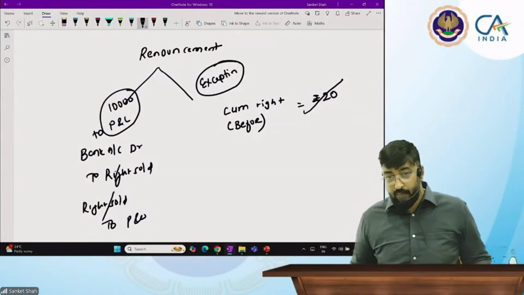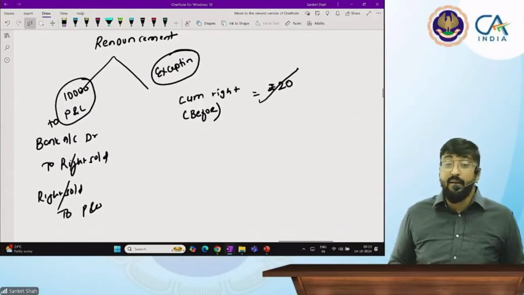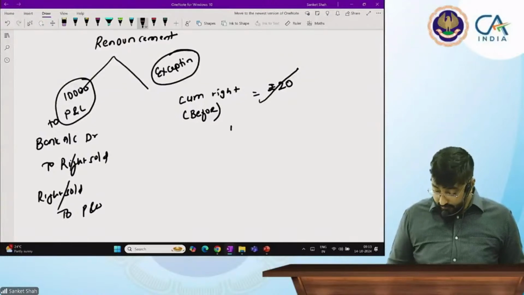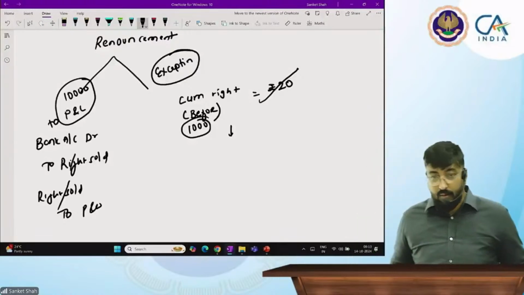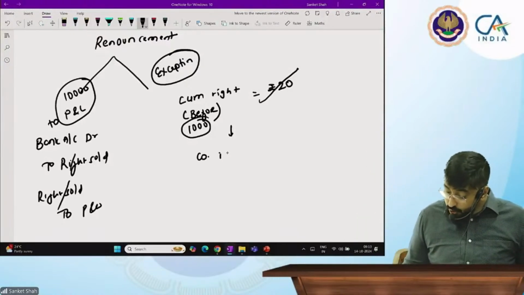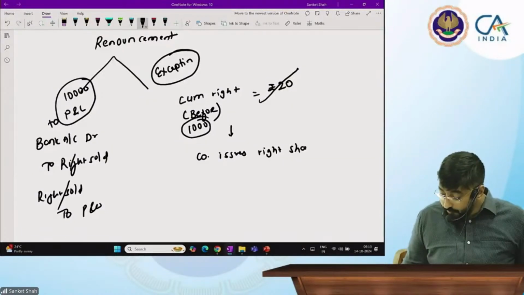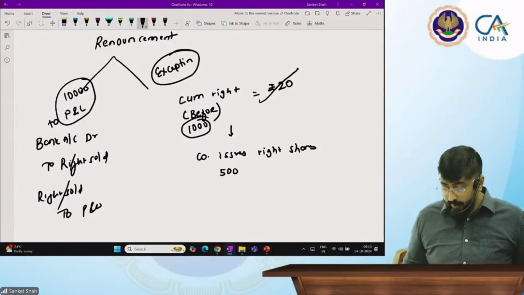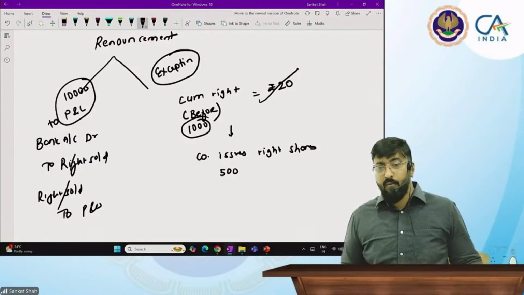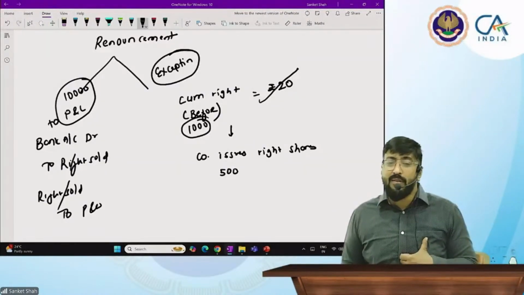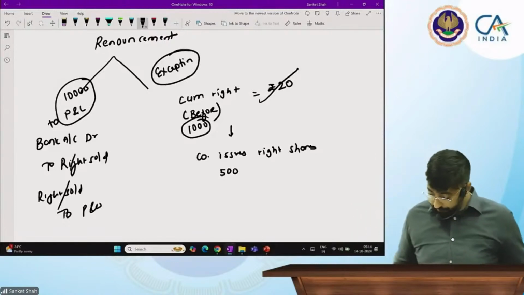At how much did I buy, beta? 20 rupees. I have 1000 shares at rupees 20. The company issues right shares. Assume 500. Whether I am eligible to get these right shares? Yes, sir. Yes, very good.